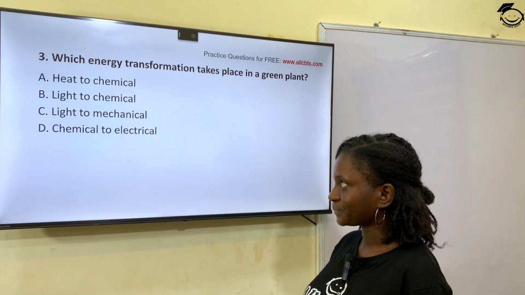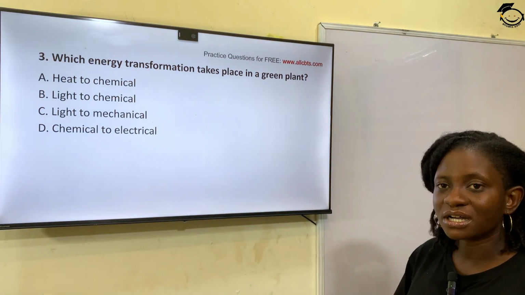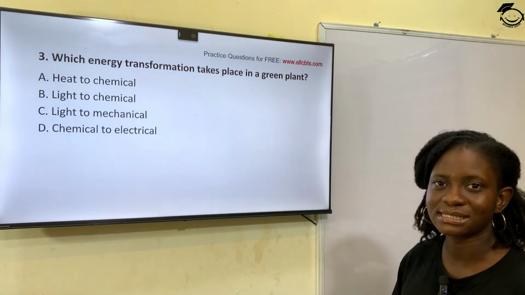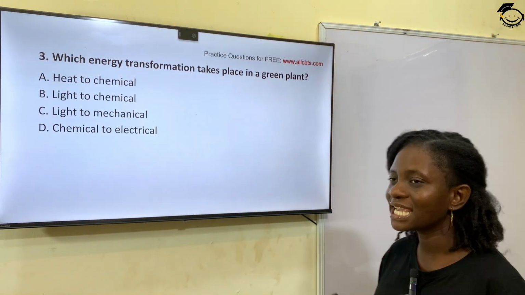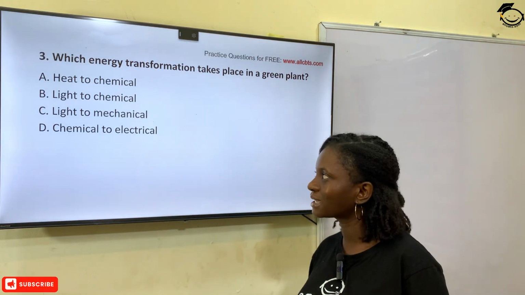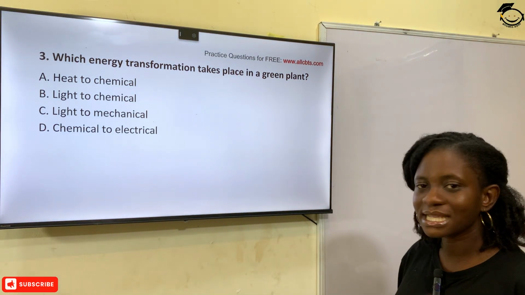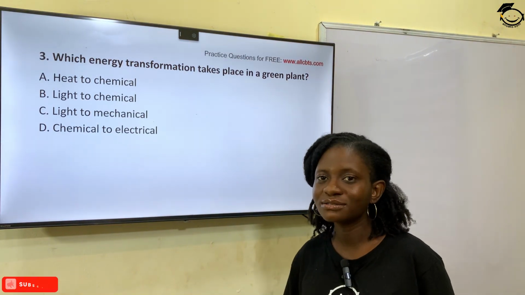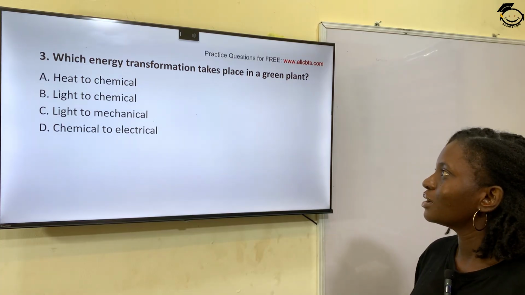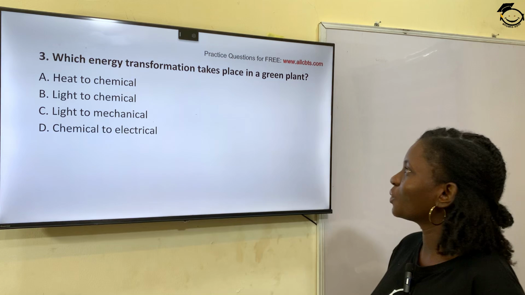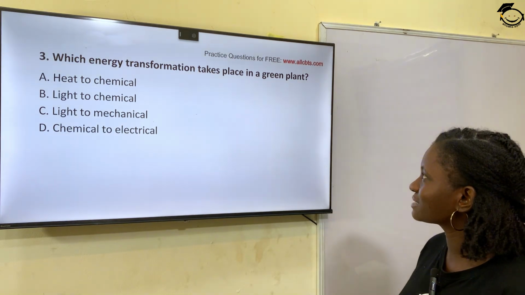Question 3. Which energy transformation takes place in green plants? Option A, heat to chemical. Option B, light to chemical. Option C, light to mechanical. Option D, chemical to electrical. So which of these options is correct? Which energy transformation takes place in green plants?